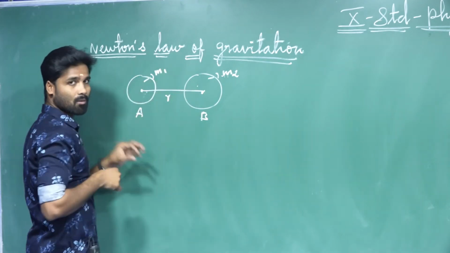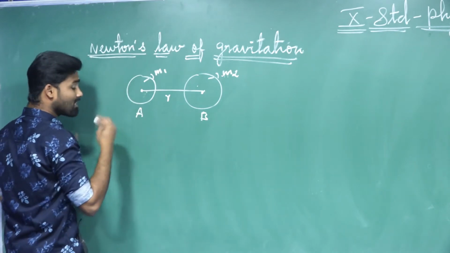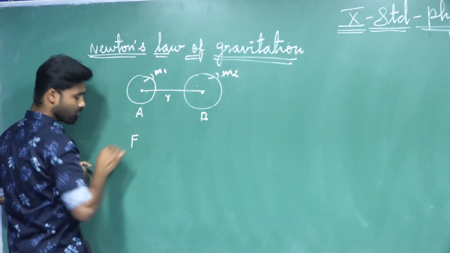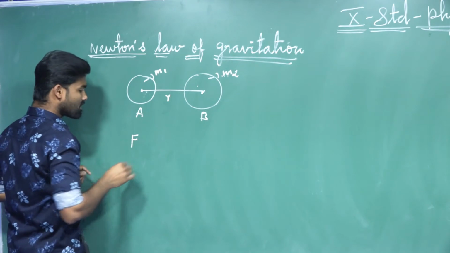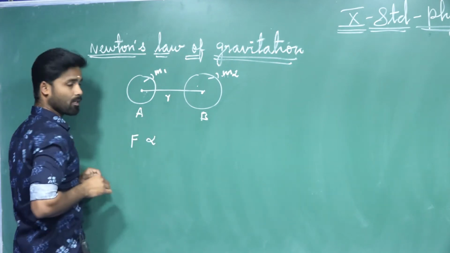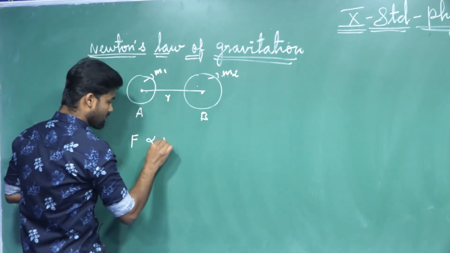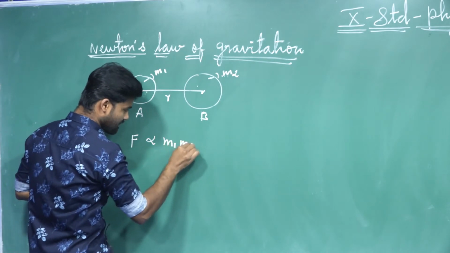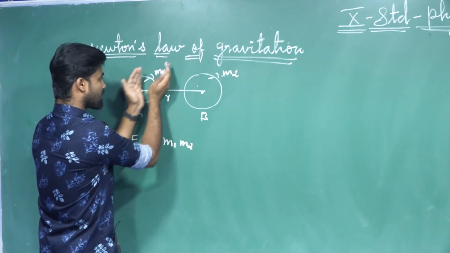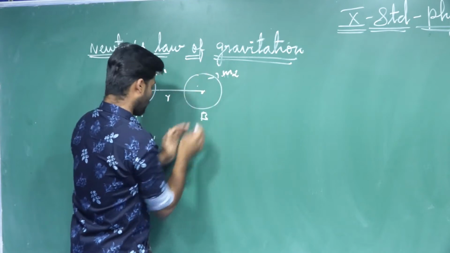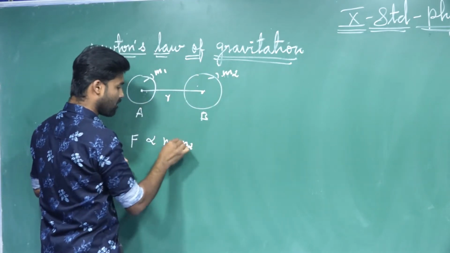This is applicable only for the universe. So with the force, whose symbol denotes the force F, that force is directly proportional to the product of their masses. So this is m1 and this is m2. The mass of the first object is m1 and the mass of the second object is m2. So this is said to be the product of their masses.